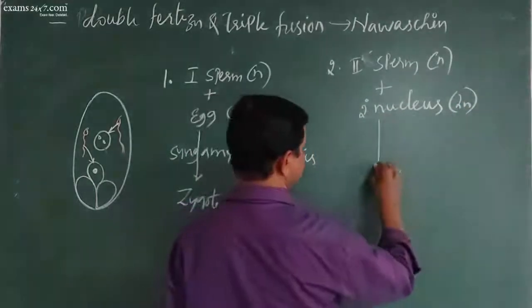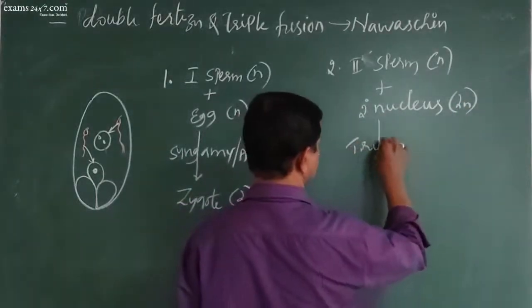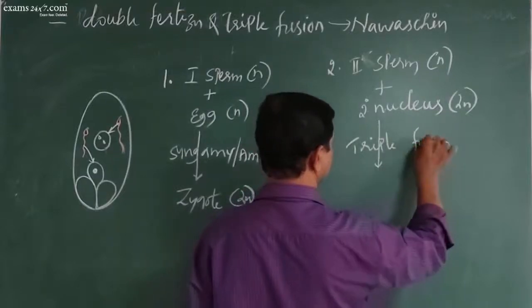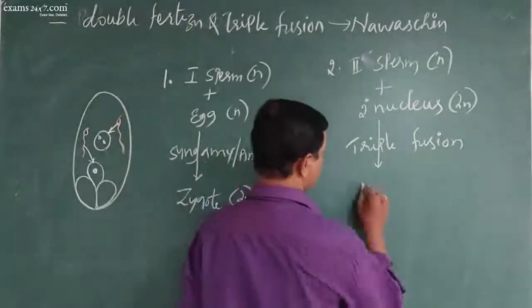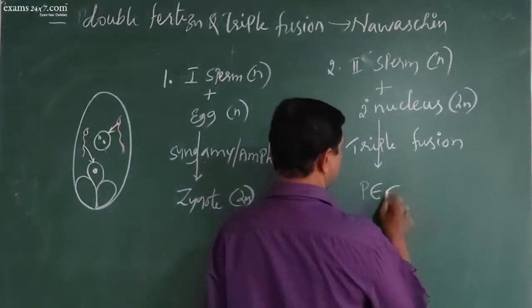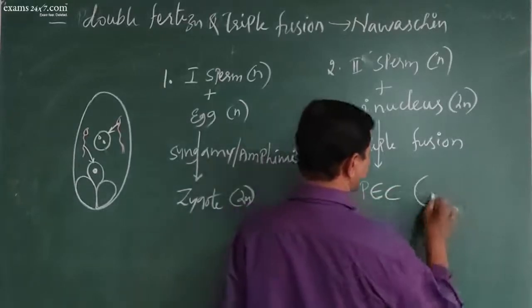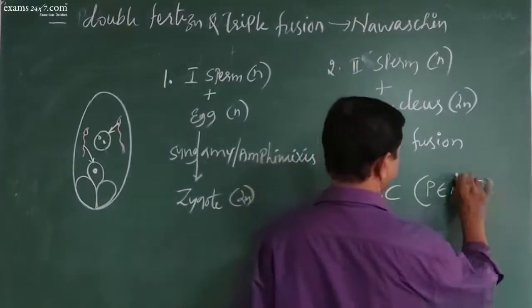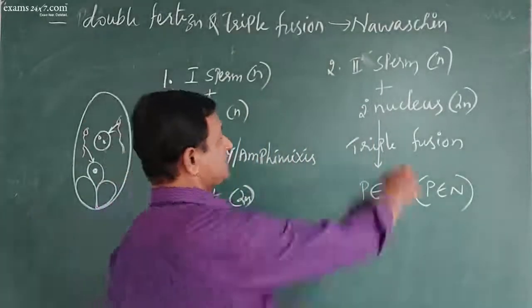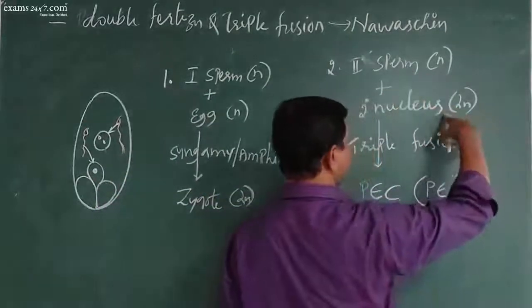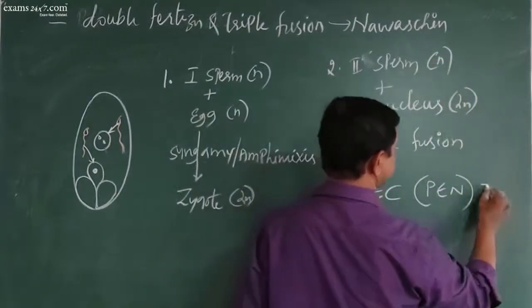Now this is called triple fusion, which will produce something called primary endosperm cell with primary endosperm nucleus. Got it? This is haploid, this is diploid, 1 plus 2 is triploid.